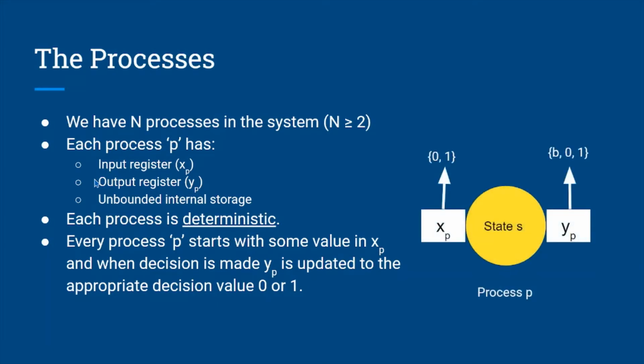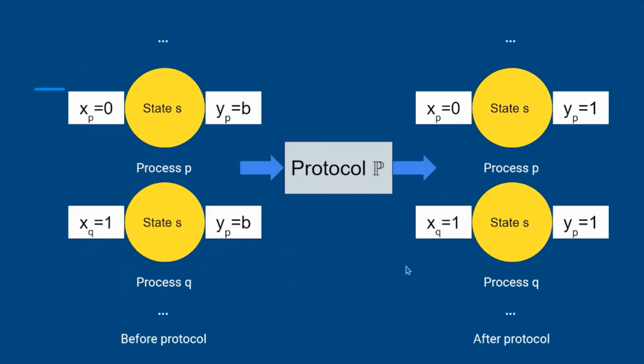So this diagram summarizes how a process looks. We have an input register XP that can take 0 or 1, and an output register YP which can take B, 0 and 1. Let's summarize what's going on in the protocol. We have all the processes on the left hand side with some initial value in input register XP and YP equal to B. After applying the protocol, we see that YP has changed its value to 1 and the processes have decided that 1 is their decision value.